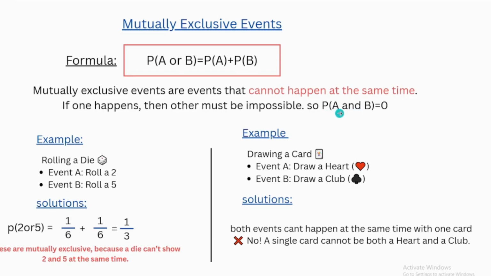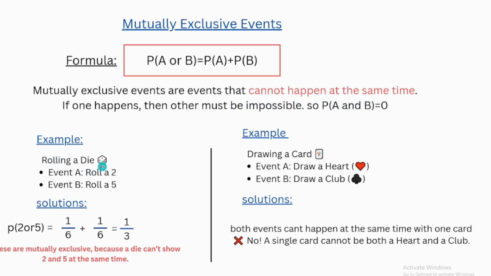Probability of A and B occurring equals 0. Here the symbol is OR, not AND. Let's take an example to know the meaning of can't happen at the same time.